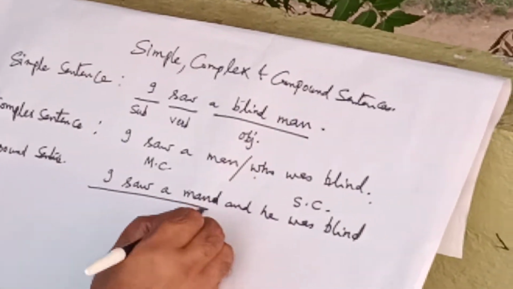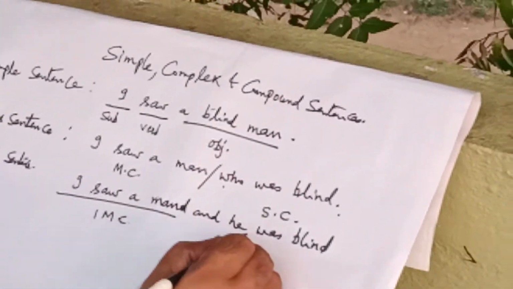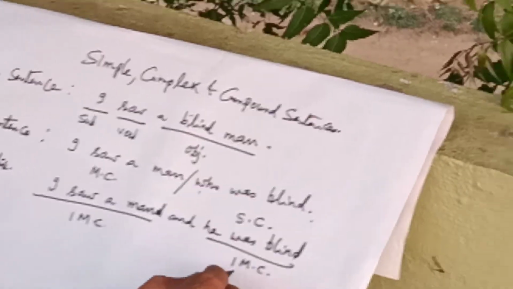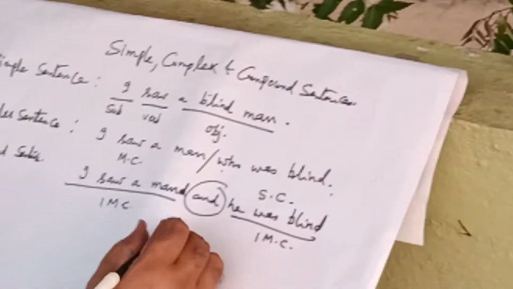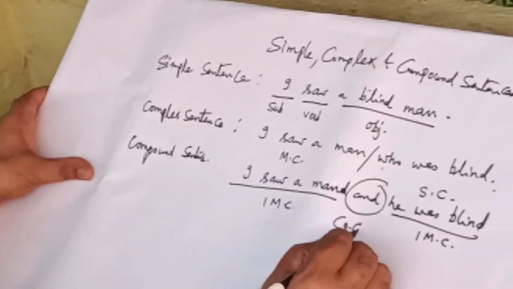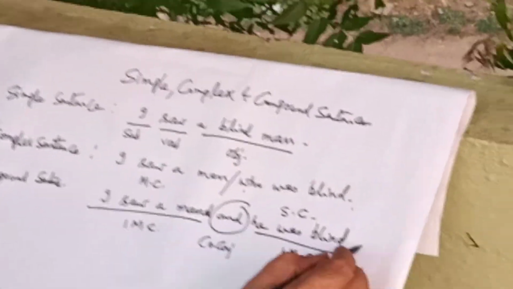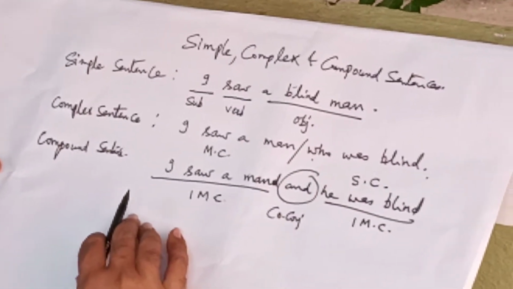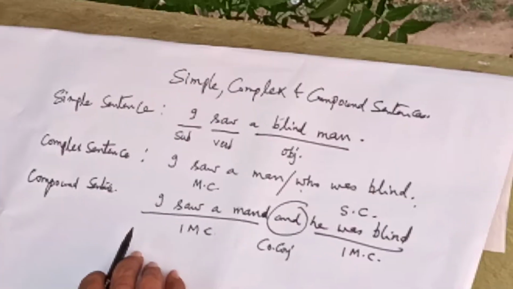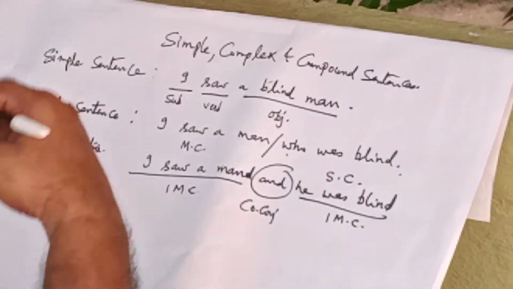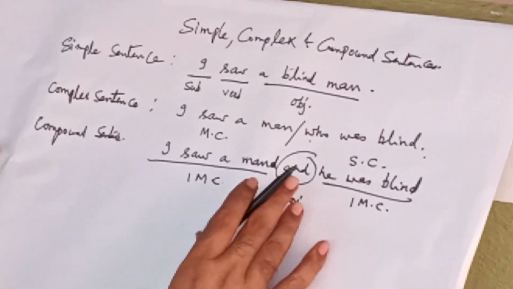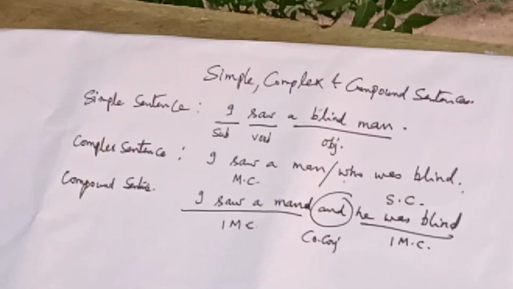I saw a man is one main clause. He was blind is another main clause. And these two main clauses are joined by the coordinate conjunction and. Such a sentence is called a compound sentence. So without changing the meaning, we have transformed one sentence into another. I hope all of you have followed it. So let us take another example.